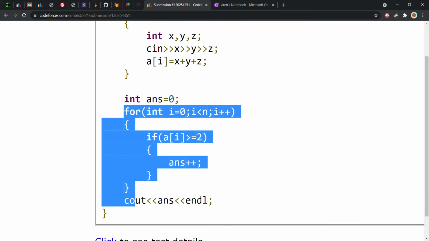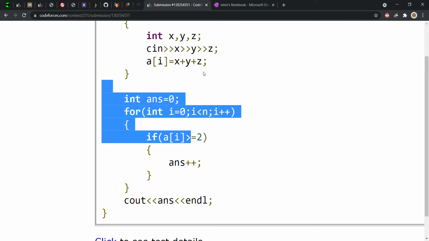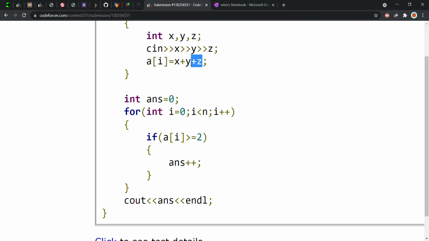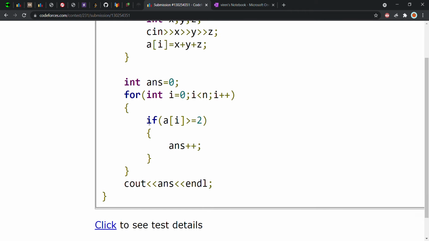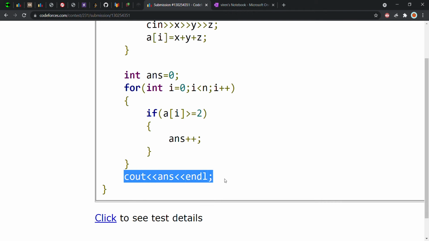I run one more for loop, and in this for loop I check whether the total of the three values we made previously is greater than or equal to 2. It means two of them are aware of the solution. If the condition is true, then we add one, meaning they implement this question in their contest. After running all this, we get how many questions they will implement, and lastly we print the answer.